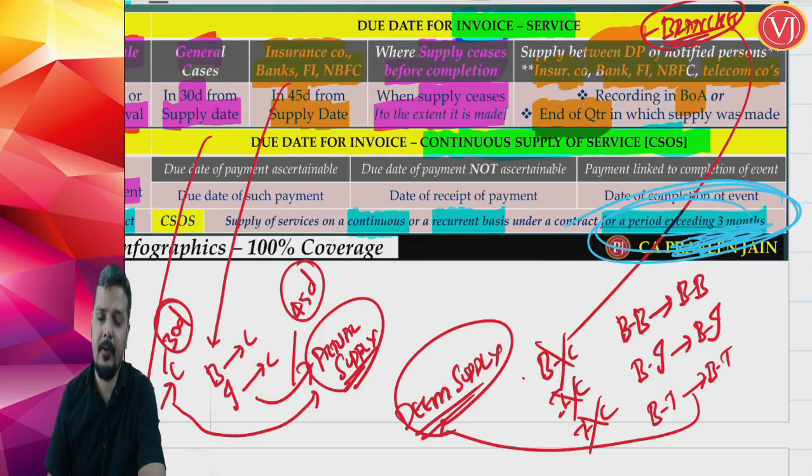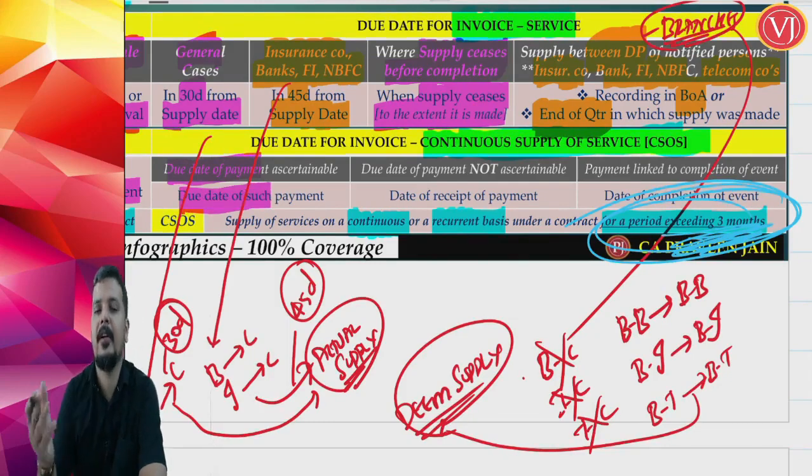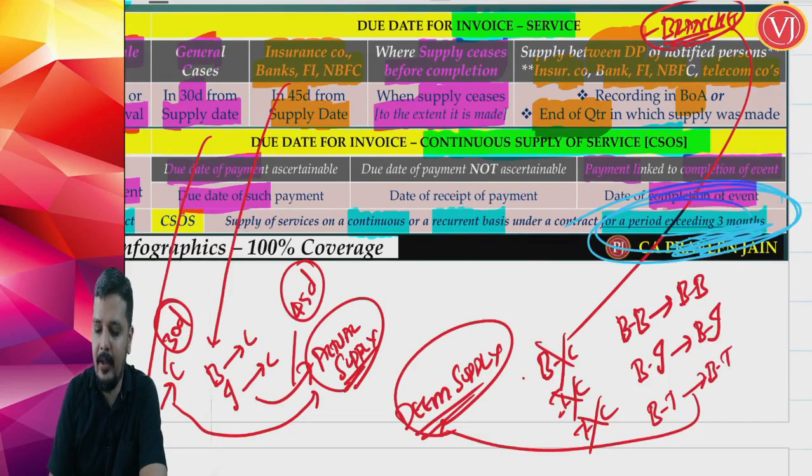Now what is the due date of invoice for continuous supply of services? If the due date of payment is ascertainable, if you see the contract and you can find out the due date of payment, then the due date of such payment is the time when you have to raise the invoice. If payment is linked to completion of an event, then on the completion of such event you have to raise the invoice.